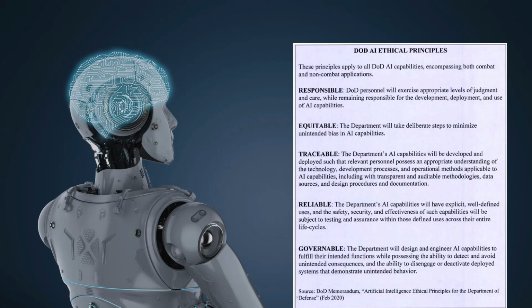So clearly in this example, tying this back to the ethical principles, we can jump right on down to the fourth one, reliable, and say, hey, this isn't reliable. But before we get there, let's back up and go through these one-on-one. All right, so we're talking about the responsible principle. And in that responsible principle, that means the people in charge are still responsible.